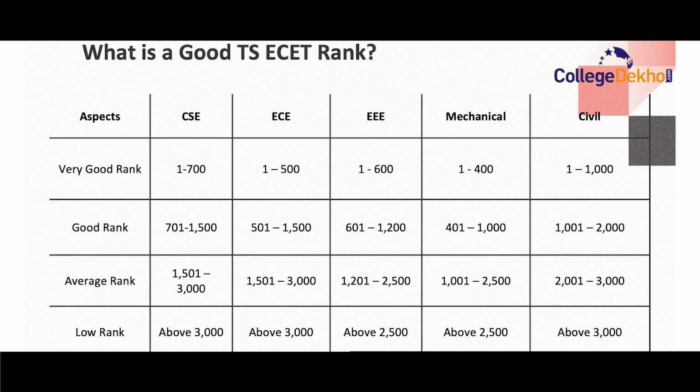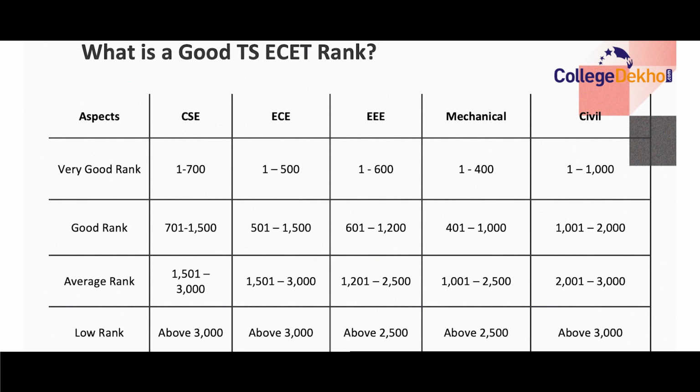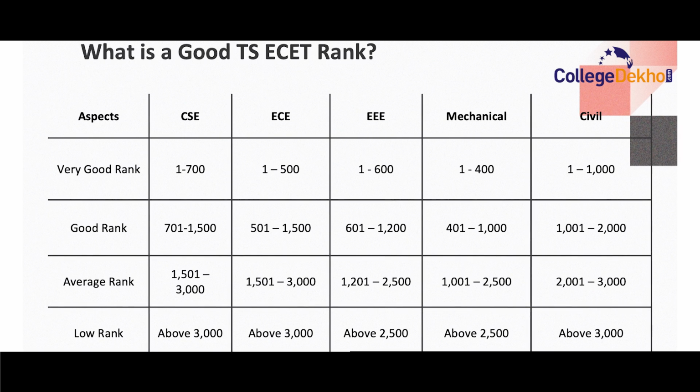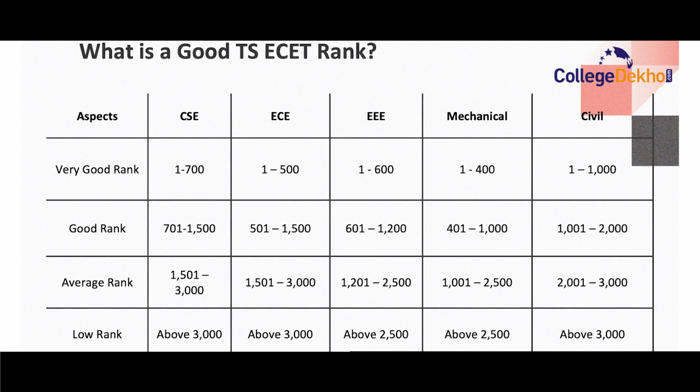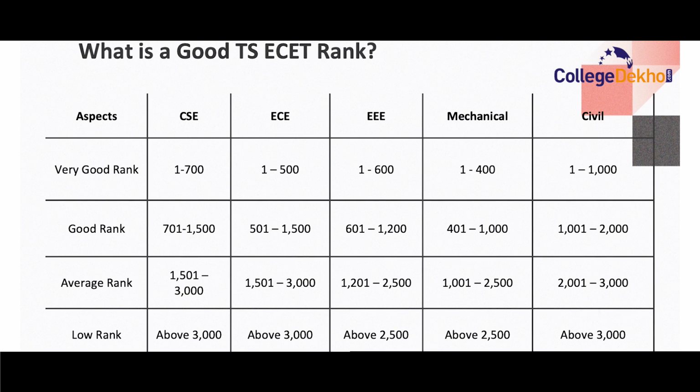Now let's come to mechanical engineering. For mechanical, rank of 1 to 400 can be considered as very good rank. Rank of 401 to 1000 can be considered as good rank. Rank of 1001 to 2500 can be considered as average rank, and a rank above 2500 can be considered as a low rank.